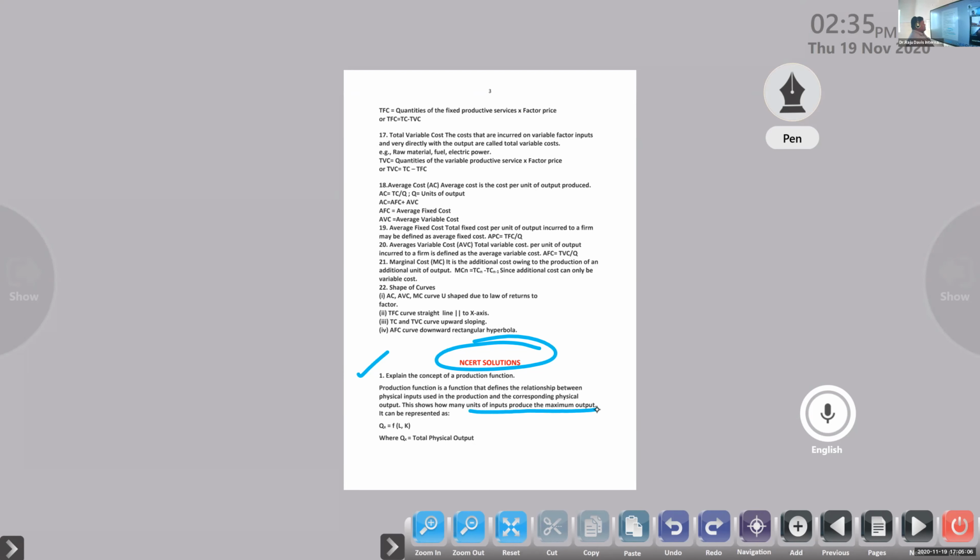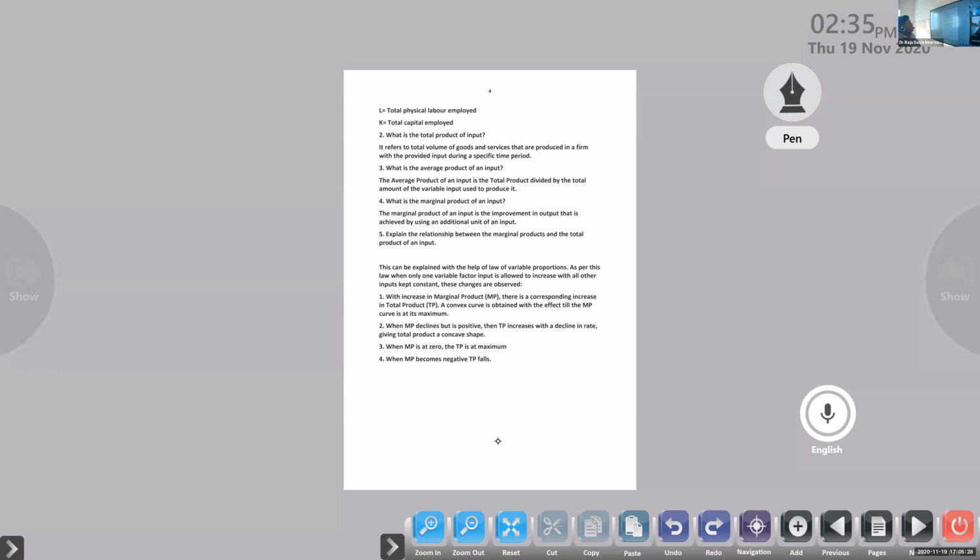Okay, where Qx is the total physical output, the quantity produced by the firm. Next one, L is equal to total physical labor employed. K is equal to total capital employed in that production. Right? Yes. Moving forward. Second one, what is the total product of input?